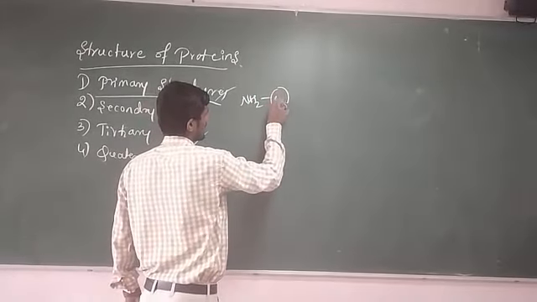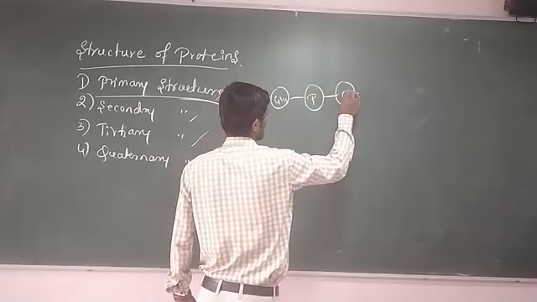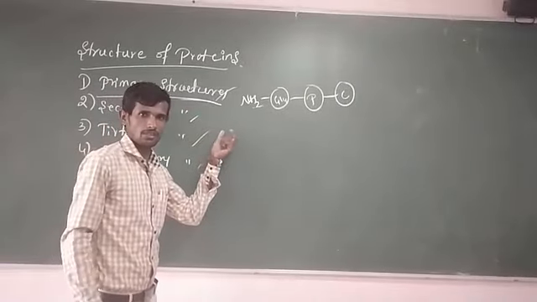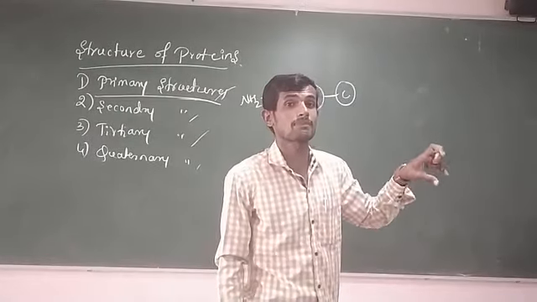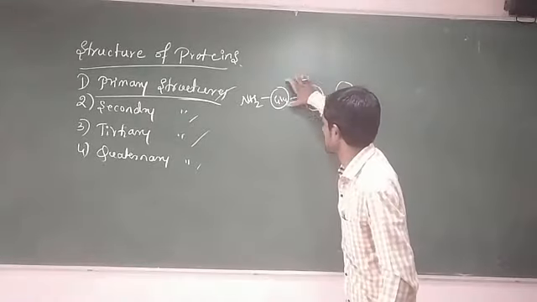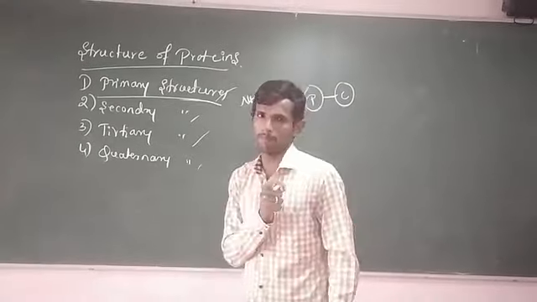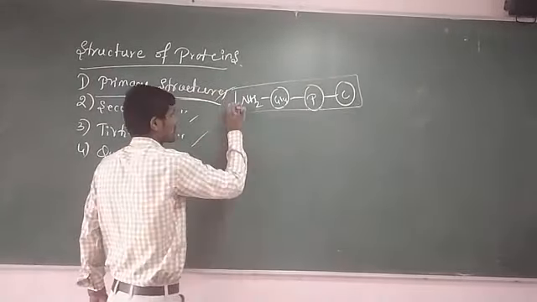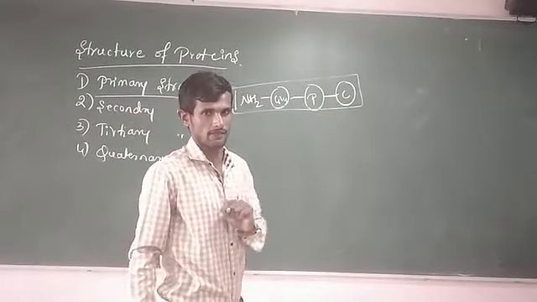Here, if glycine is present, then it is followed by phenylalanine or cysteine, etc. Means, in primary structures, there is a definite sequence of amino acids in a polypeptide chain. And another important point, primary structure contains peptide bonds.